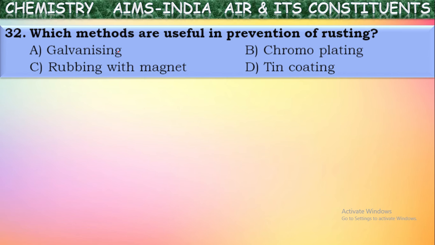See whether they are for prevention of rusting or not. Galvanizing means coating of iron particles with a thin layer of zinc. So this prevents rusting. That's correct. Chromoplating also avoids iron particles coming in contact with oxygen and water vapor so that rusting will be prevented. Rubbing with magnet: if you rub an iron article with a magnet, it may get slightly magnetic properties, but rusting cannot be prevented by this. Tin coating also gives protection from rusting. So these three will be correct answers. By these three methods we can prevent rusting.